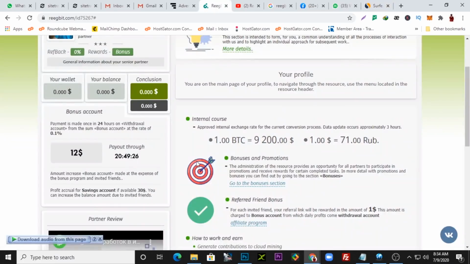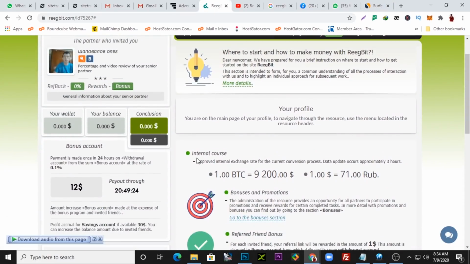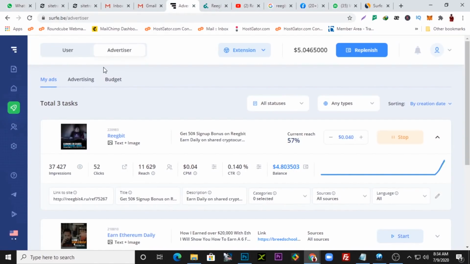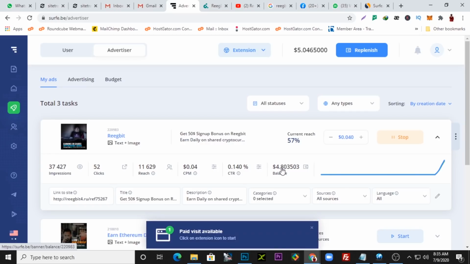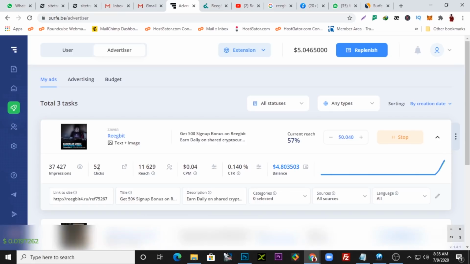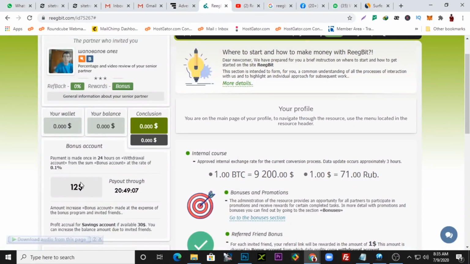This is my Reegbit account. I just registered this particular account just now, and you can see the ads I ran on sub.be right here. I ran the ads with like $6 thereabout, and I've gotten 52 clicks. From the 52 clicks, that's where I got these registrations right here.